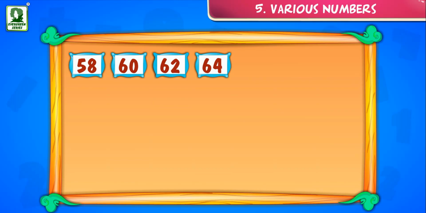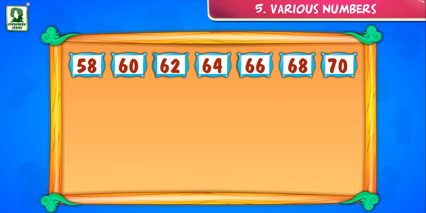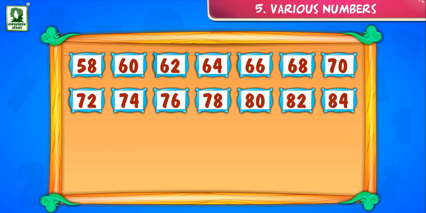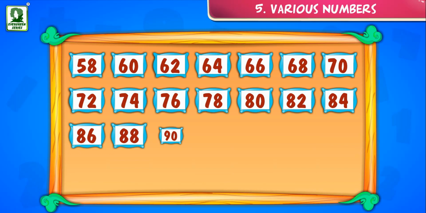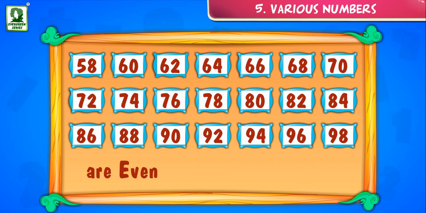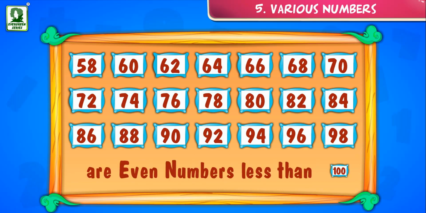62, 64, 66, 68, 70, 72, 74, 76, 78, 80, 82, 84, 86, 88, 90, 92, 94, 96, 98 are even numbers less than 100.